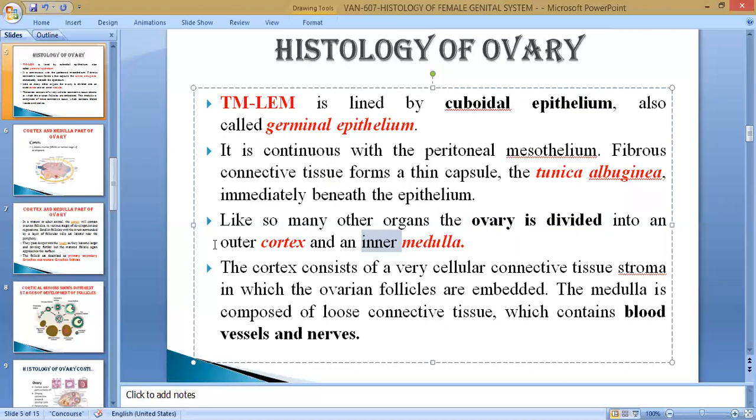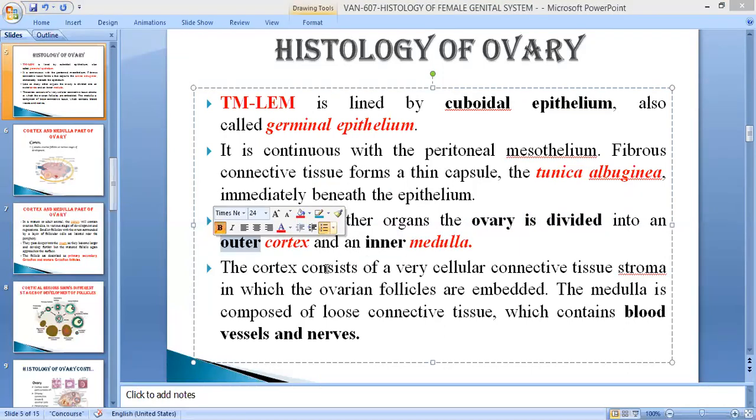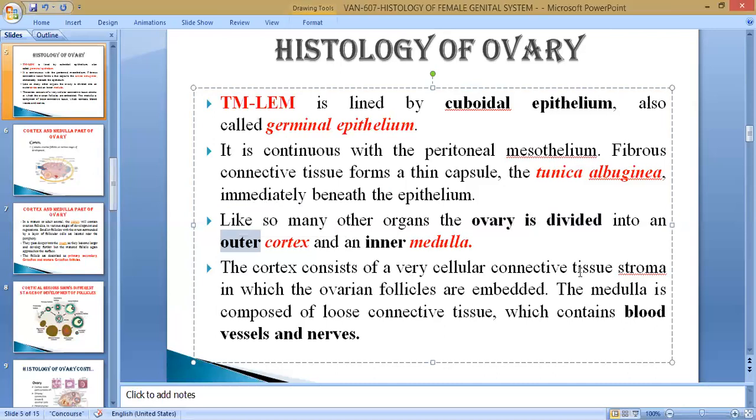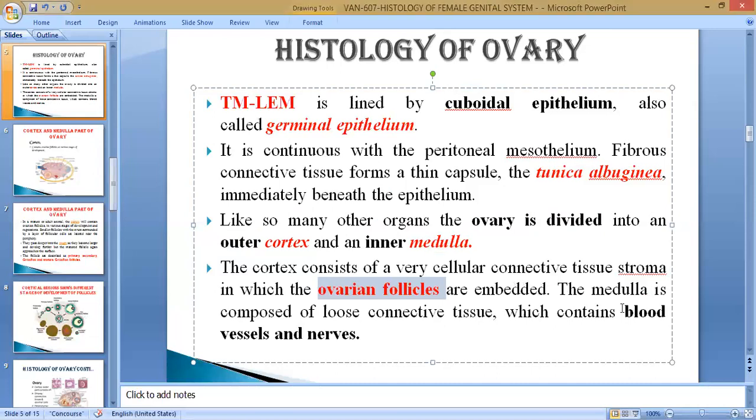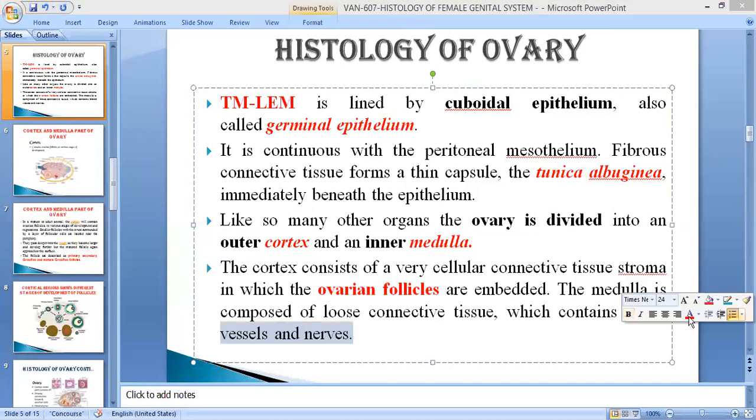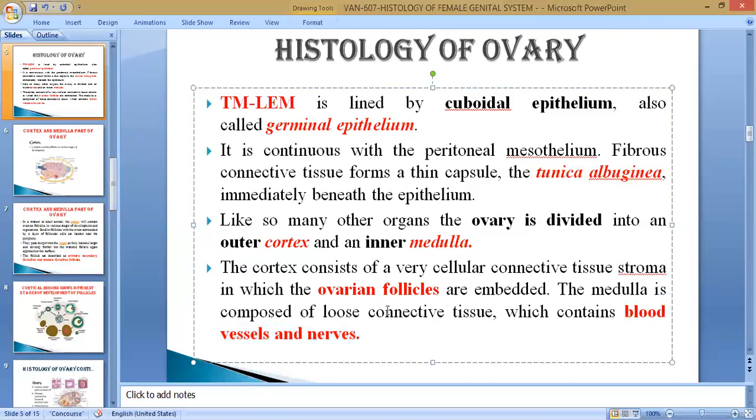Here the cortex plays a major role in containing the various stages of development of the follicles. The cortex consists of cellular connective tissue, stroma, and various stages of development of follicles: primordial, primary, secondary, and tertiary. The medulla generally contains blood vessels and nerves. So if anybody asks about the histology of the ovary, you say it is divided into two parts: the outermost is the cortex and the innermost is the medulla. The cortex mainly contains follicles, and the medulla mainly contains blood vessels.